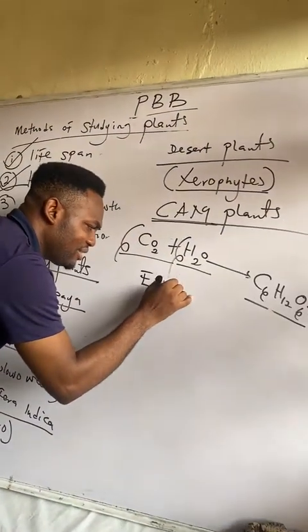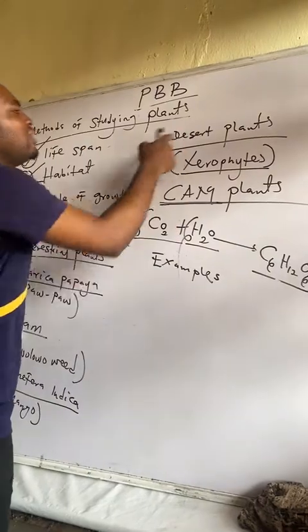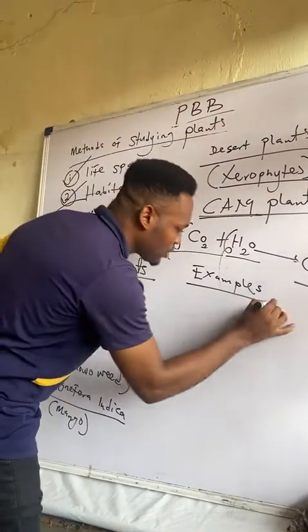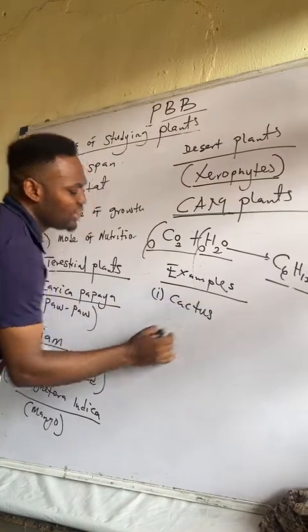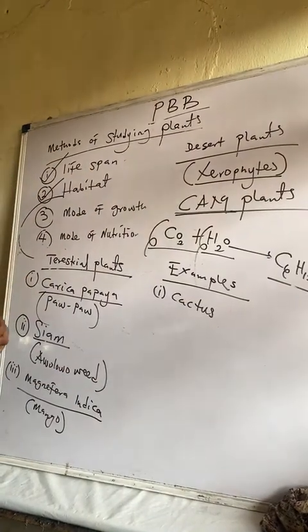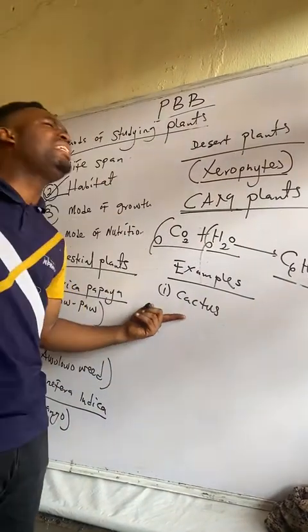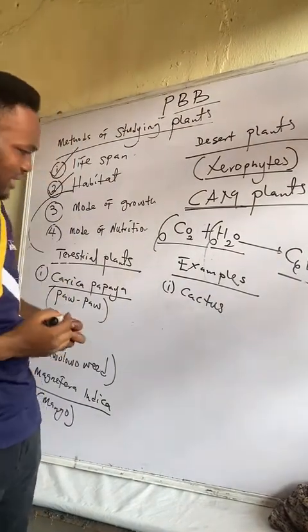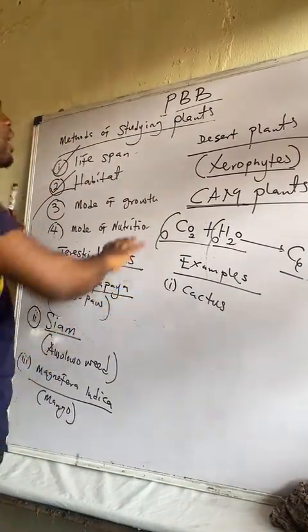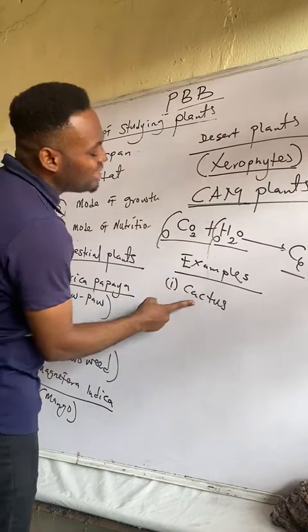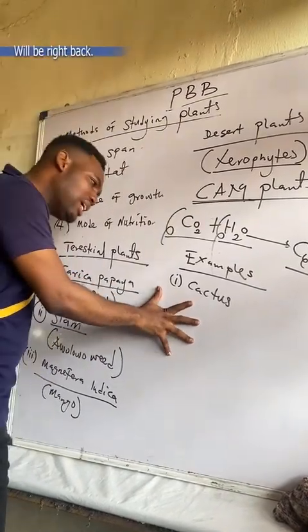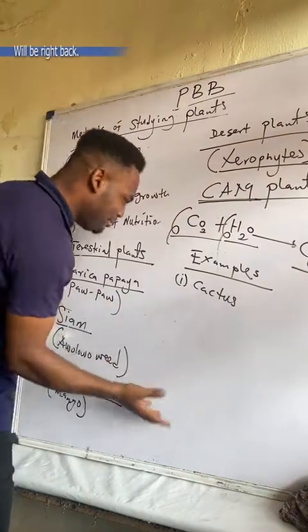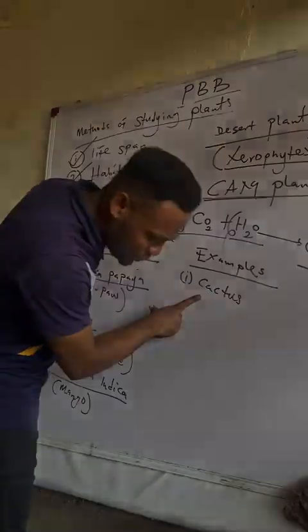Examples of CAM plants, or desert plants, or xerophytes. Number 1, cactus. It is worthy of note that cactus is the predominant plant in the desert. What does it mean? We have many desert plants, but the one that dominates, the one you find easily, the one that you have a lot of in the desert is cactus.